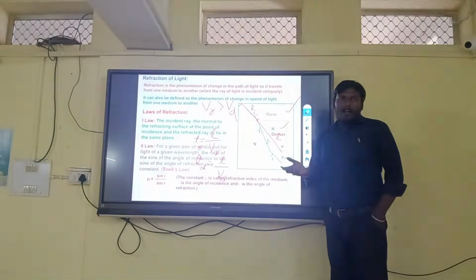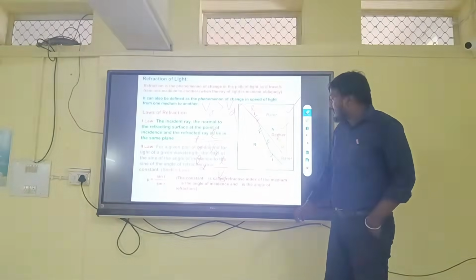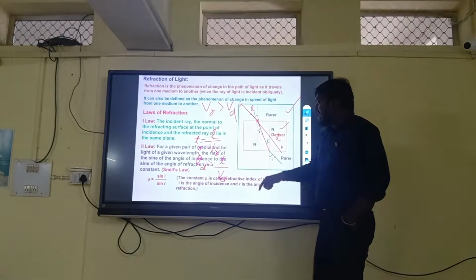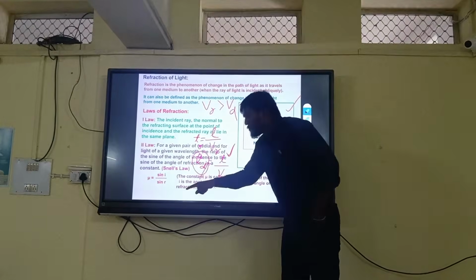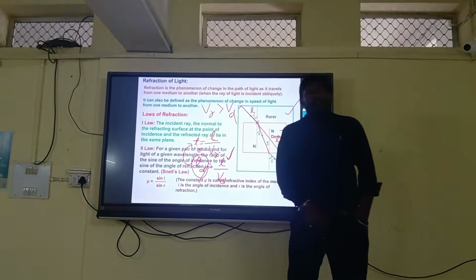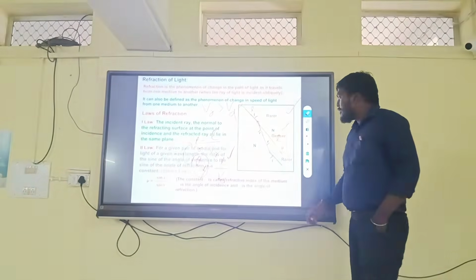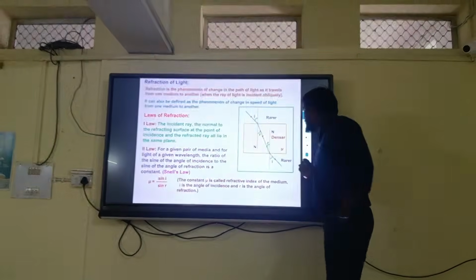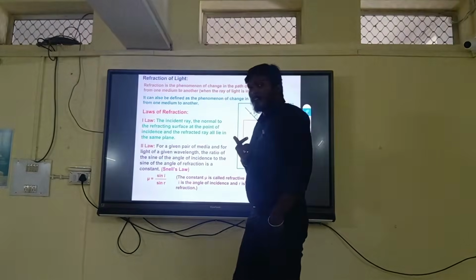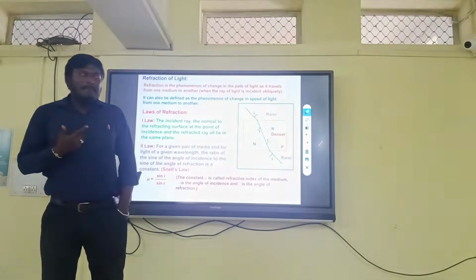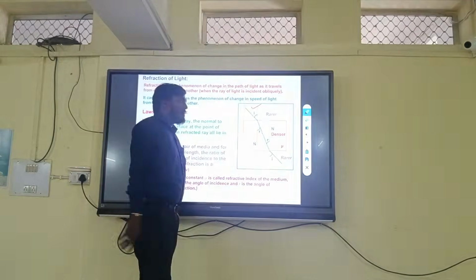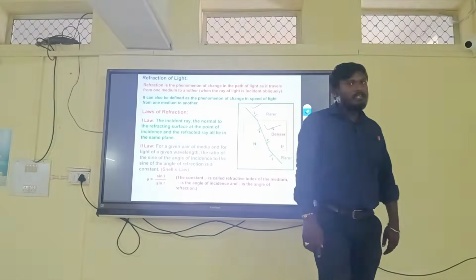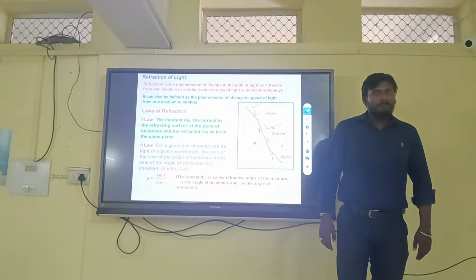So what light does is make an angle itself so that the distance should be minimum. The distance decreases itself. So when we decrease this distance, obviously this term also decreases, and this becomes equivalent to the time in the rarer medium. So when I am saying refraction is happening there, refraction means light chooses a path such that the time taken for light to travel in the rarer medium is equal to the time taken for light to travel the same distance in the denser medium. Due to this, refraction happens.